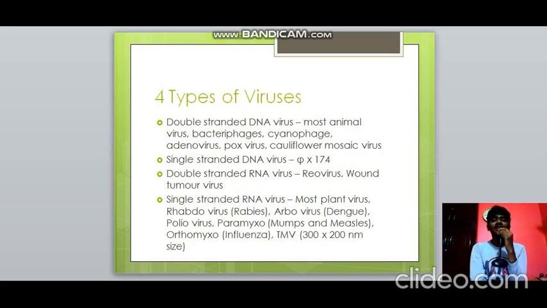They are double-stranded DNA viruses. Most of the animal viruses like bacteriophages, cyanophage, adenovirus, pox virus, cauliflower mosaic virus, CMV, all come under this. Then we have single-stranded DNA virus like phi X 174, double-stranded RNA virus, reovirus, wound tumor virus, and single-stranded RNA viruses like most of the plant viruses. Rhabdovirus causes rabies, arbovirus causes dengue, poliovirus causes polio, paramyxovirus causes mumps and measles, myxovirus causes influenza, and tobacco mosaic virus, in short TMV, is of 300 by 200 nanometer size.